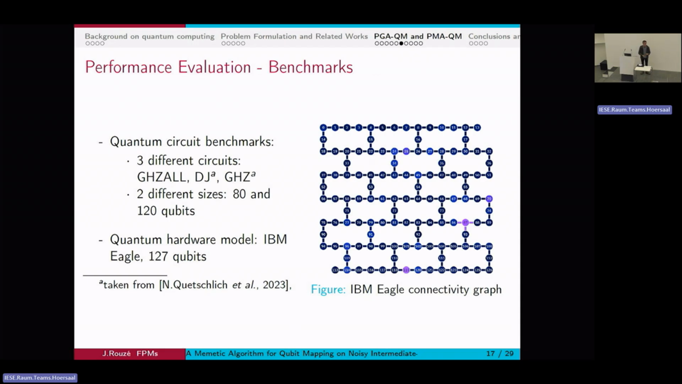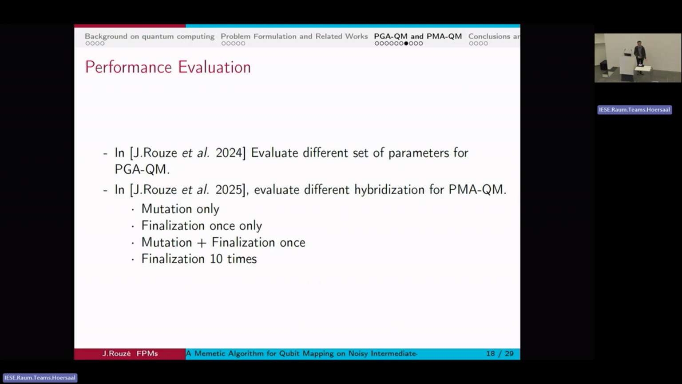To evaluate the performance of my algorithm, I will test these 3 types of circuits: GHZ, DJ and GHZ, and 2 different sizes, 80 qubits or 120 qubits, which also makes a bit of a difference with what you can find in the literature, in the sense that most papers focus on circuits made of less than 20 qubits. So here is a bit more, and I'll have to map that on this connectivity graph, which is the one of the IBM Eagle machine. And the reason why I chose this one is because it's a real machine that is large enough. There isn't much more reason behind this.